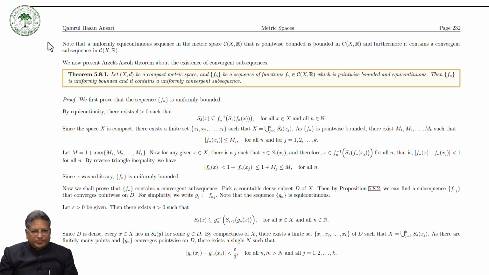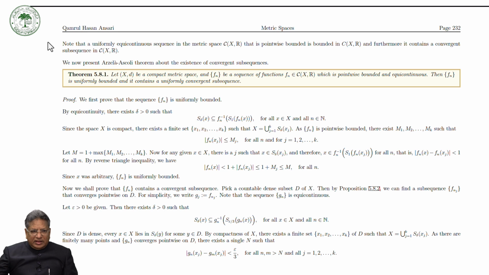So, the theorem states that: let X be a compact metric space and Fn be a sequence of real valued continuous functions defined on the compact metric space X, and this sequence is point-wise bounded and equicontinuous.